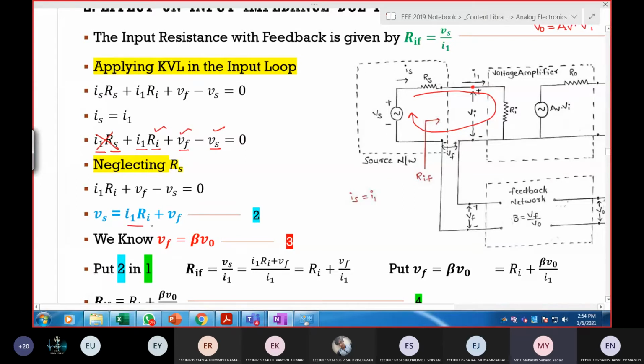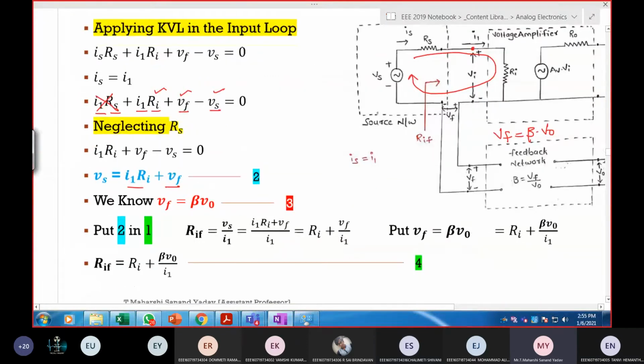So VS can be written as I1 RI plus VF. And already I've calculated the value of VF. What is VF? It is beta times V naught. Now let us substitute. I'm doing this in order to calculate this RIF.